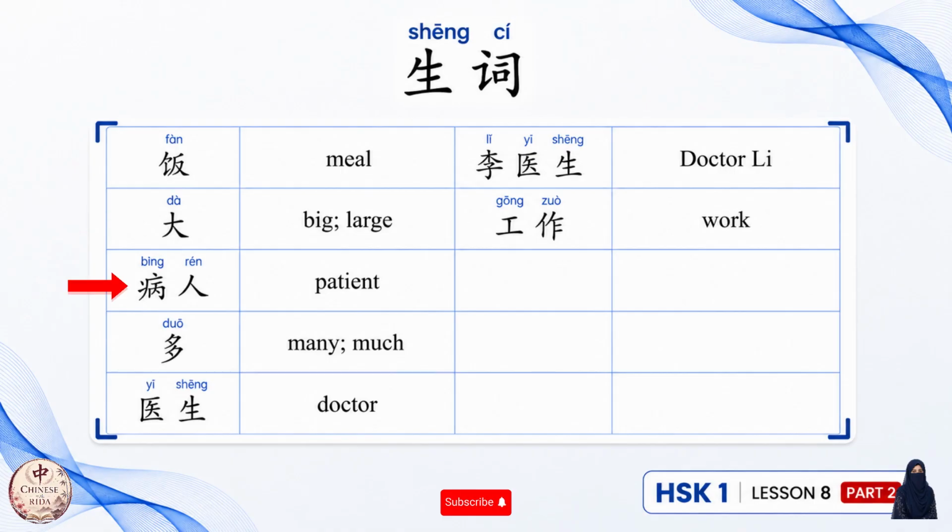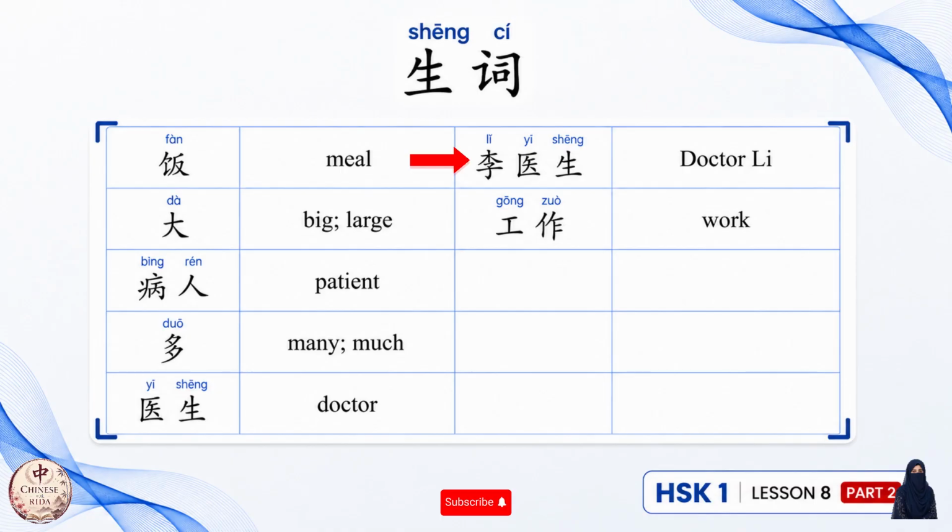Next word, 病人, patient, 病人. So the two hanzi, the first hanzi, 病, means ill, sick or disease, and the next hanzi, 人, means person or human. So 病人 means patient. Next word, 多, many or how much. Next word, 医生, doctor, and we have learned it before, 医院, which means hospital.